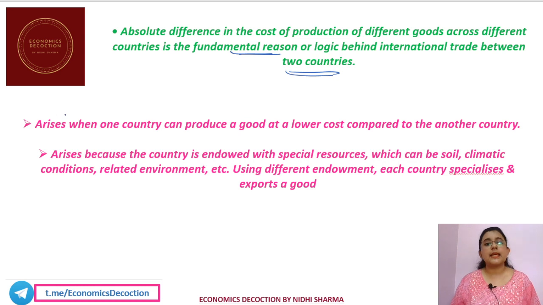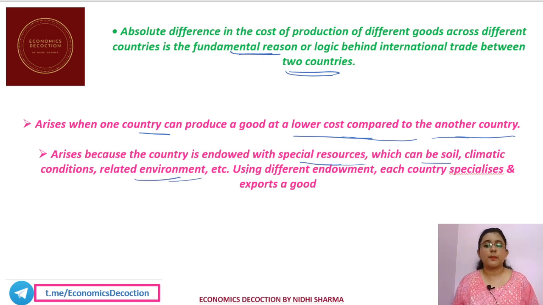So, how does this absolute advantage arise? It arises when one country can produce a good at a lower cost compared to the other country, or it arises between countries endowed with special resources, which can be soil, climatic conditions, related environment, etc. Using different environments, each country specializes to export a good.